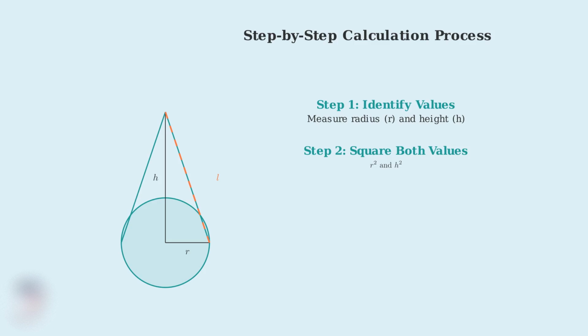Step 2. Square both the radius and the height. This means multiply each value by itself. We calculate r squared and h squared. This step is crucial because it prepares us to use the Pythagorean theorem.